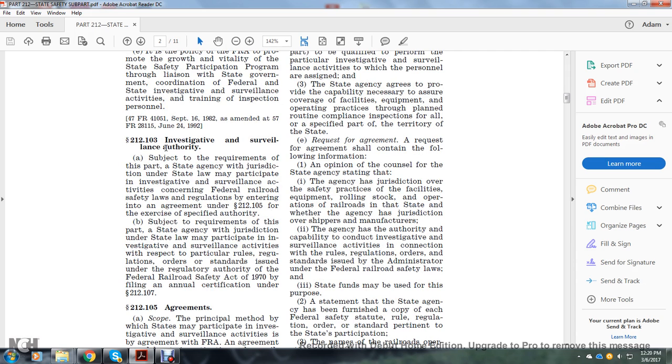212-103 Investigation and Surveillance. Subject to the requirements of this part, a state agency having jurisdiction under state law may participate in investigation and surveillance of activities concerning the federal railroad safety laws and regulations by entering into an agreement under section 212-105 for the exercise of specified authority.